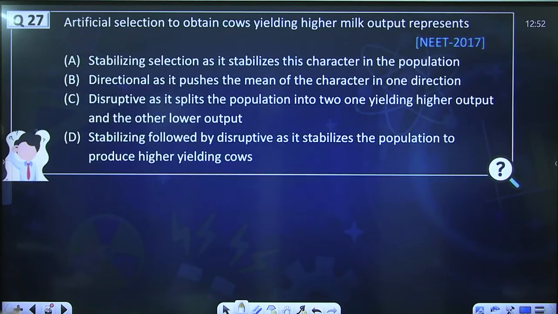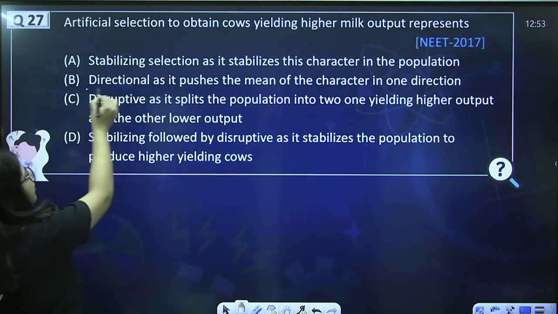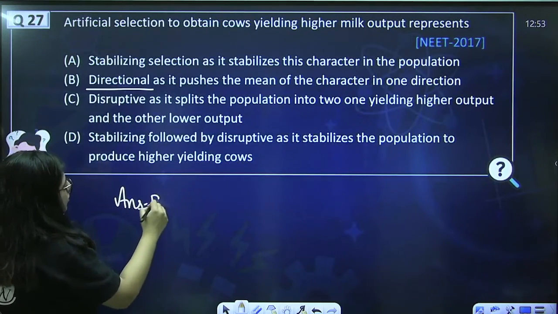Let's solve some questions. Artificial selection to obtain cow yielding high milk output represents: stabilizing selection as it stabilized this character in the population; directional as it pushes the mean of a character in one direction; disruptive as it splits the population into two, one yielding higher output and the other lower output; stabilizing followed by disruptive as it's stabilizing the population to produce higher yielding cow. Okay, so first of all, it's artificial selection and we are producing high milk output. So we are selecting one variant, and when we select one extreme variant, it's always directional. So answer to this question is B.